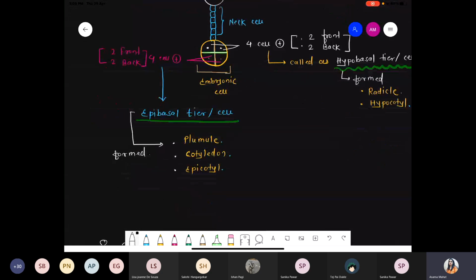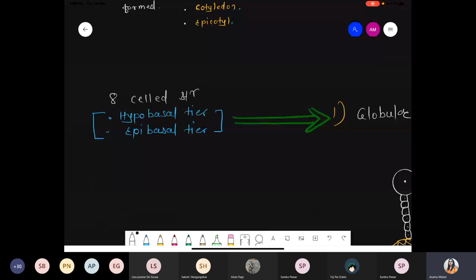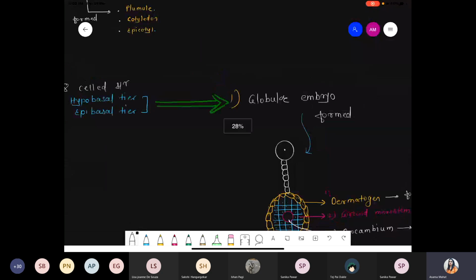That is called the epibasal tier. The epibasal tier also has 4 cells. They form a plumule region, they form a cotyledon, and they can also form an epicotyl region. Right? Now that 8-cell structure, 4 hypobasal and 4 epibasal tier, forms the first structure, that is a globular embryo.